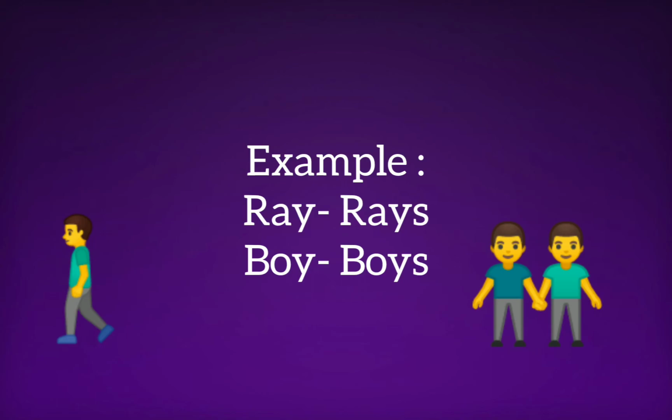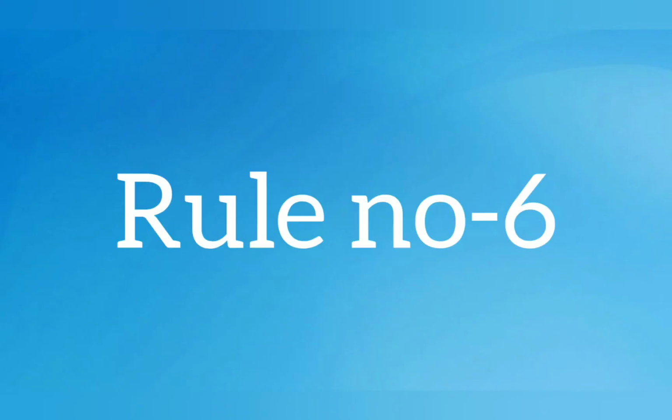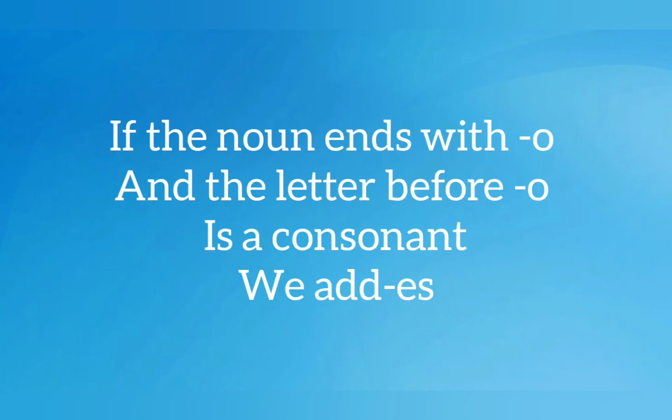Next one. If the singular noun ends in O and the letter before O is a consonant, we add ES. If any noun ends with O but the letter before is a consonant, I explained what a consonant is, right? What you have to do is add ES to it.